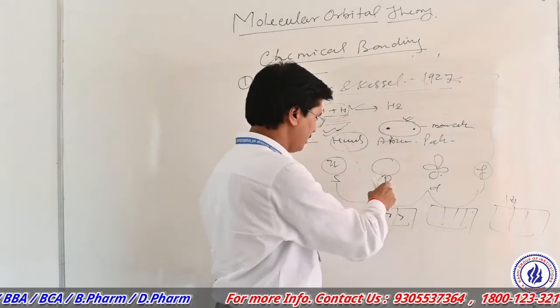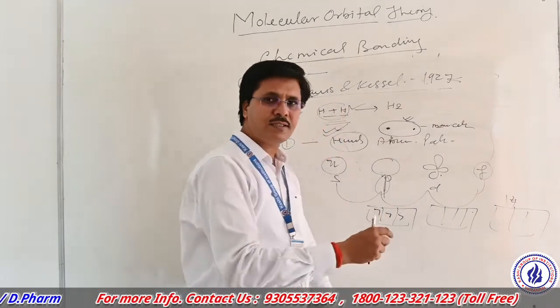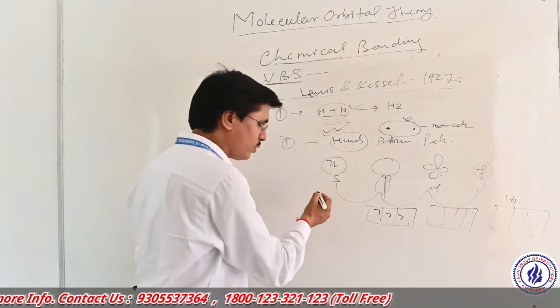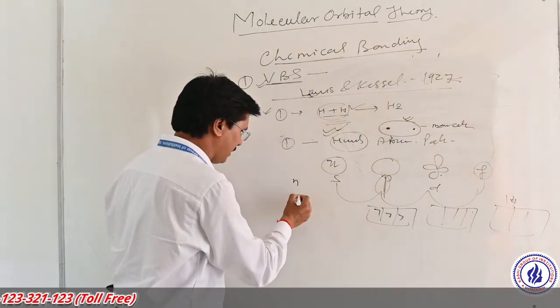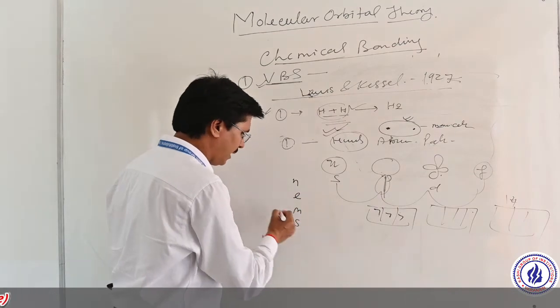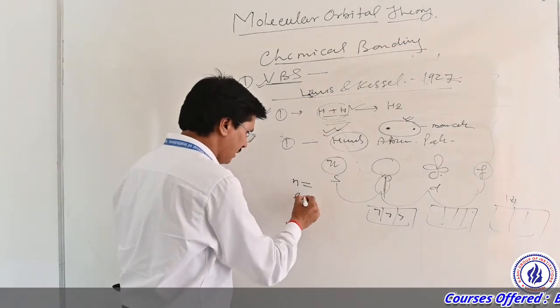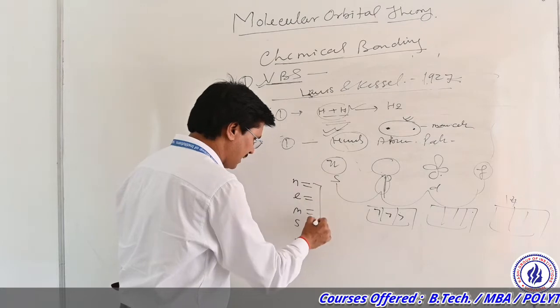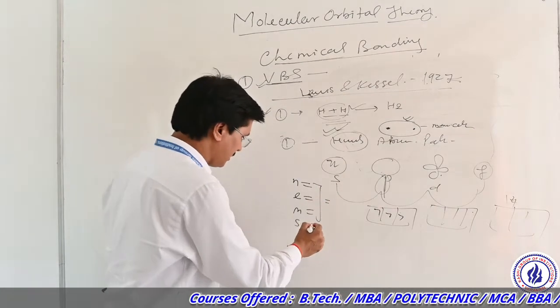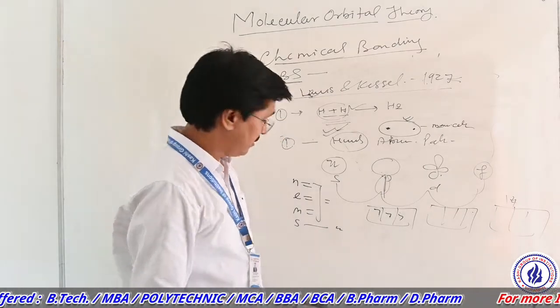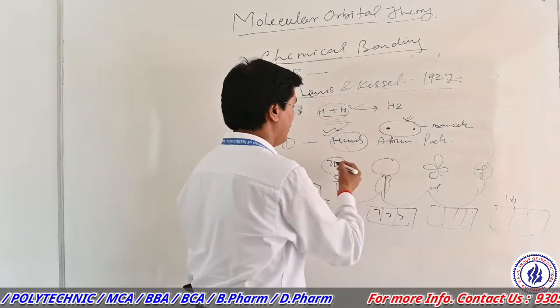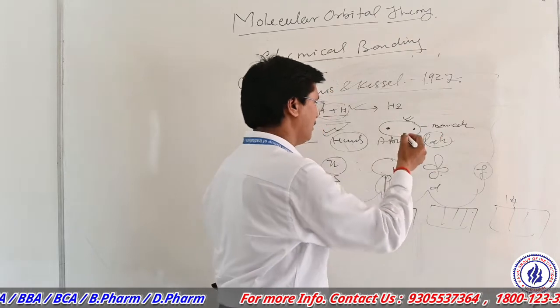Pauli's exclusion principle says that no two electrons have the same values of all four quantum numbers, represented by n, l, m and s. If three quantum numbers have equal values, then the last quantum number must be different. This is the law of Pauli's exclusion principle.